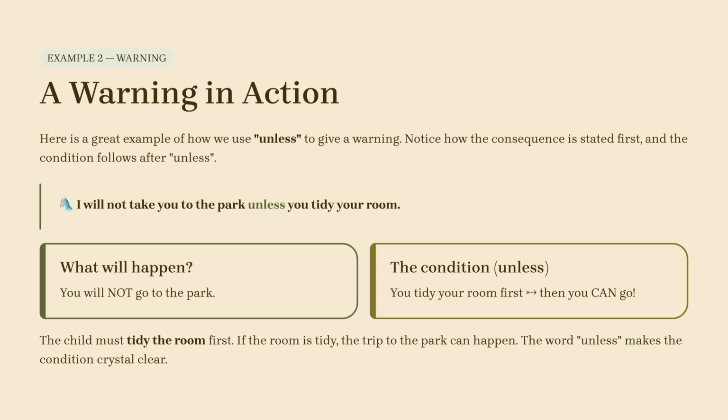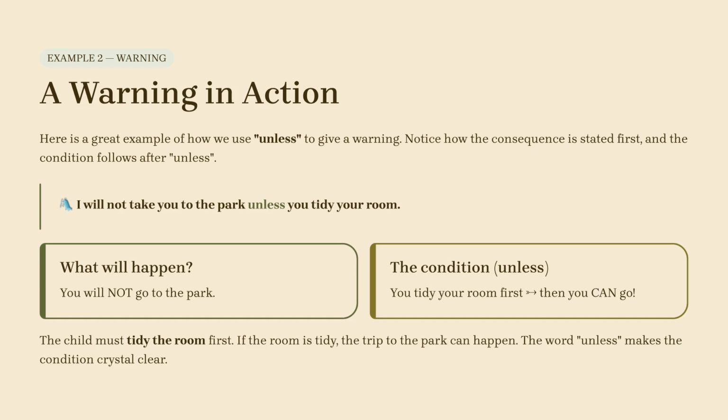Here is example 2, showing a warning in action. Notice how the consequence is stated first, and the condition follows after unless. Our sentence is, I will not take you to the park unless you tidy your room. What will happen? You will not go to the park.